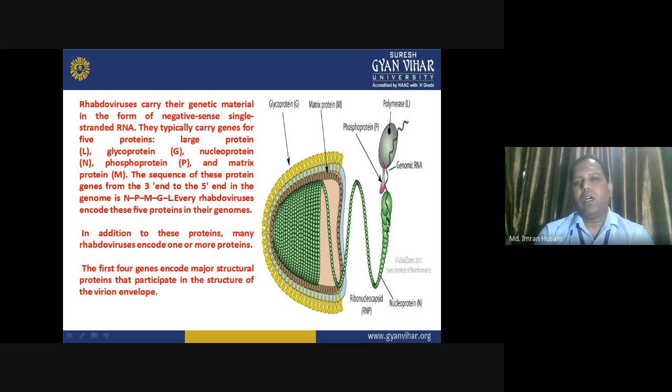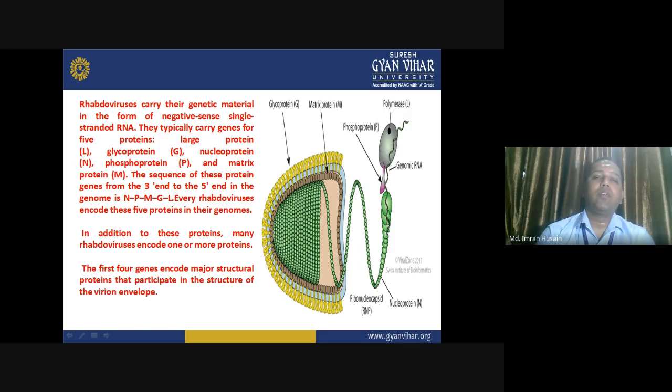It will enter the host, make its genome associate with the molecular machinery of the cell, and produce its own parts. Later they are assembled and escape out of the cell.